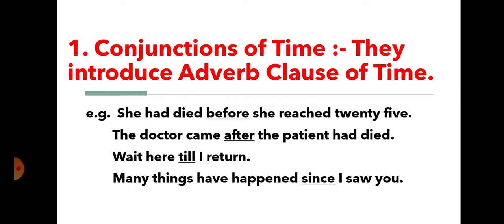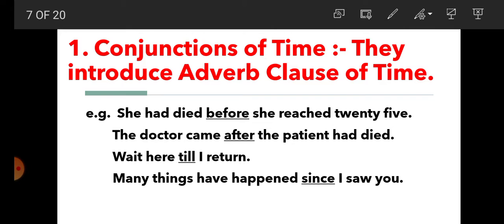Now, what is number 1, students? Conjunctions of time. So, what are conjunctions of time? They introduce adverb clauses. The conjunctions that introduce an adverb clause of time are conjunctions of time. For example, she had died when?